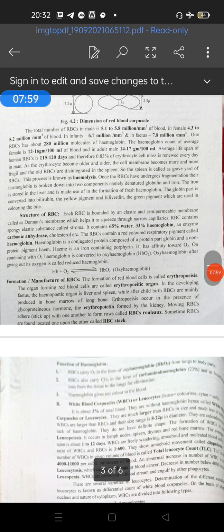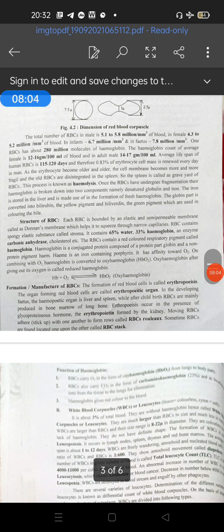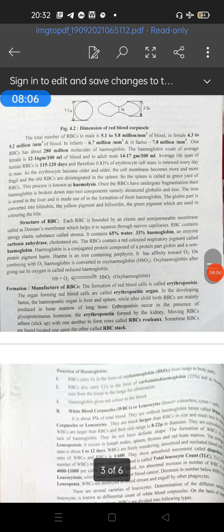So students, we stop here today, and in the next lecture we will start from WBCs, the white blood corpuscles or leukocytes. Thank you very much for this session, students.